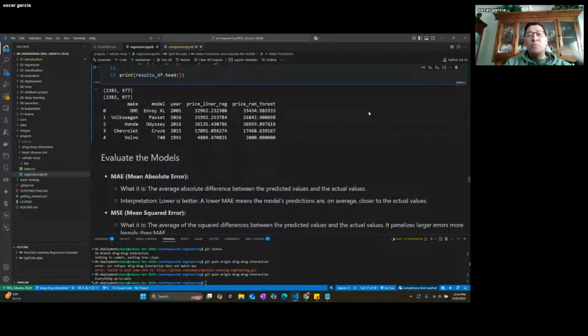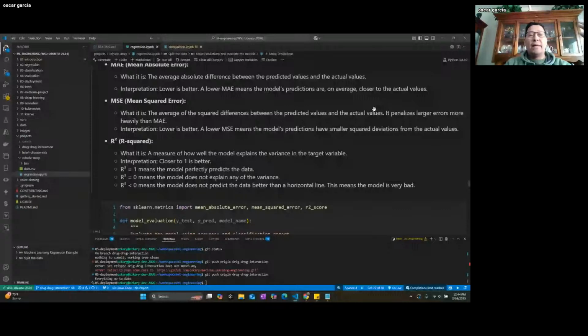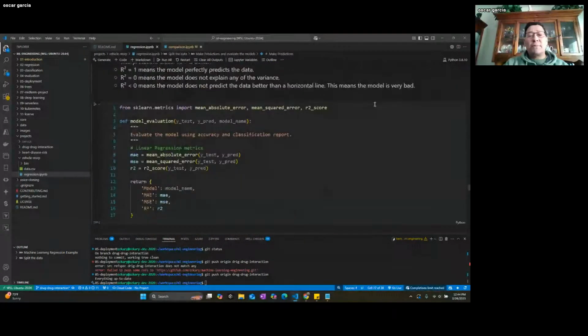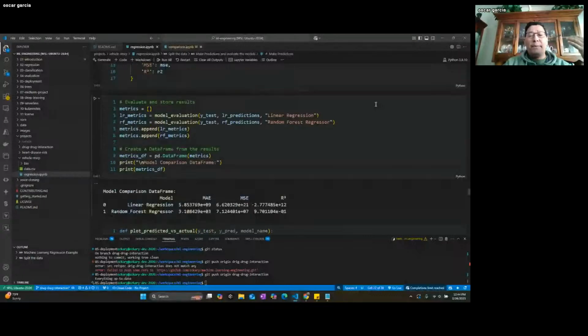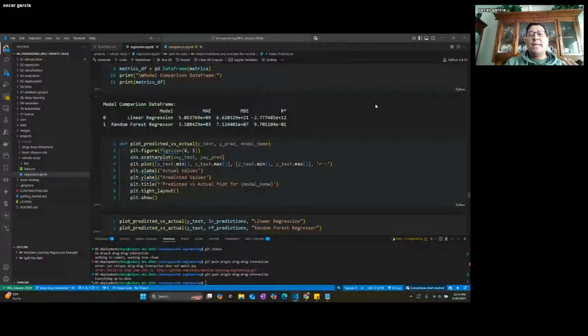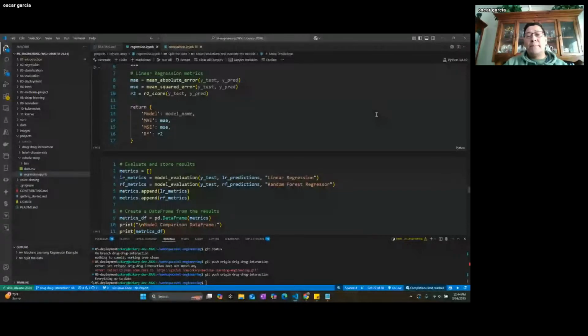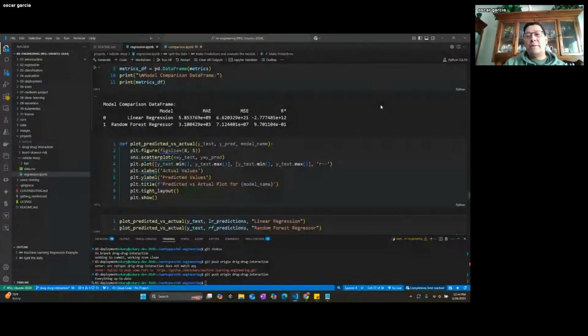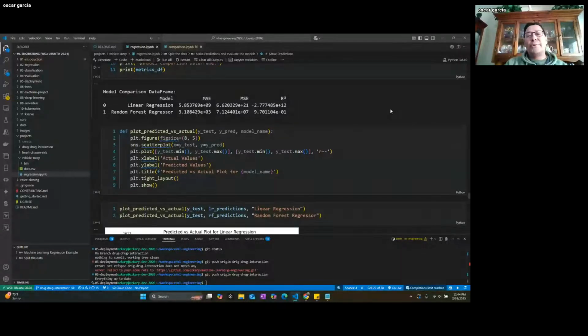And then we move to model evaluation, right? In the evaluation of the model, we're looking for some metrics, and these are the metrics that will tell us what the score is. I have information on how to read this. Basically, what we're looking at is that random forest has a better score at predicting. All the numbers here are much better for it. Not the best, but much better than linear regression. So we know linear regression is a no-go for us.